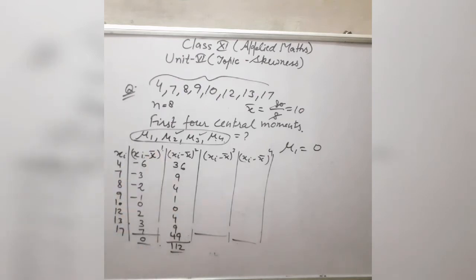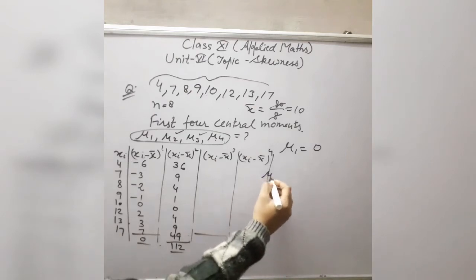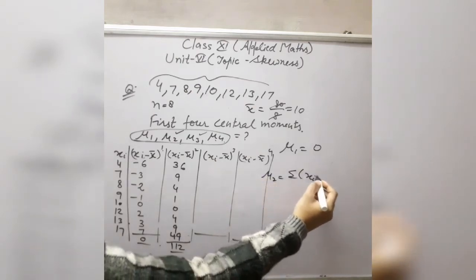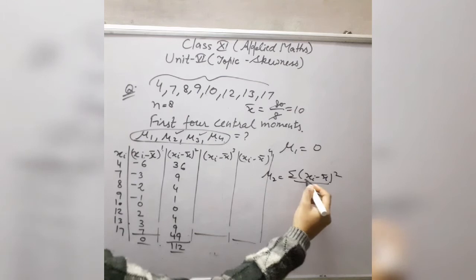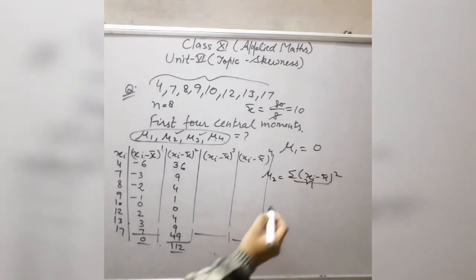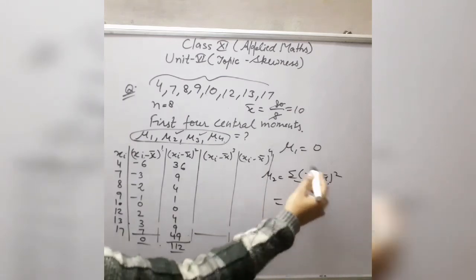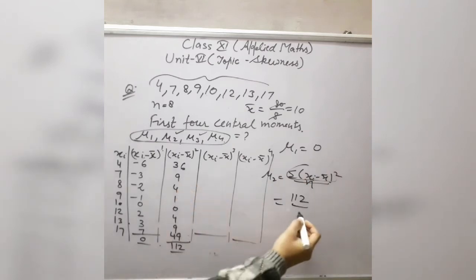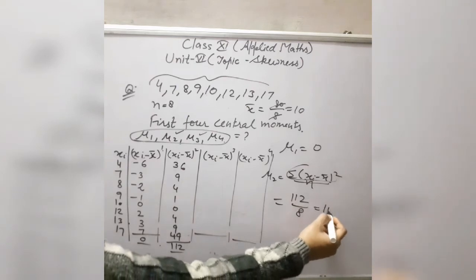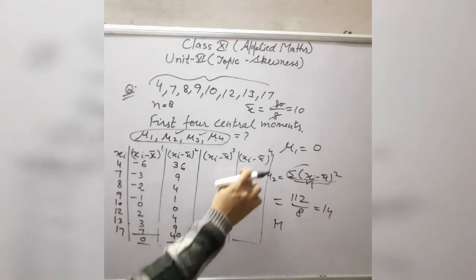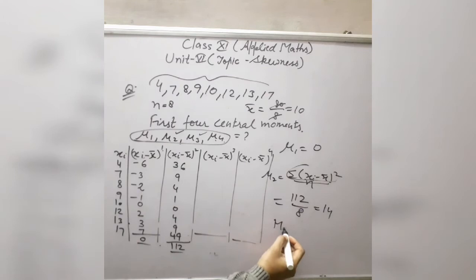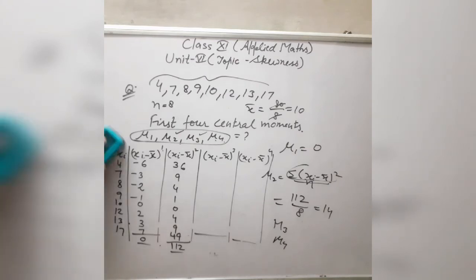So now what is the formula for mu2? Mu2 is equal to summation of (xi minus x bar) whole squared divided by the total number of observations. Here this sum is 112 and the total number of observations is 8, and if you divide 112 by 8, it gives you 14. Similarly, by finding the sum of these two columns, you can find mu3 and mu4. In this way, this is an example in which we have found the value of the central moments.